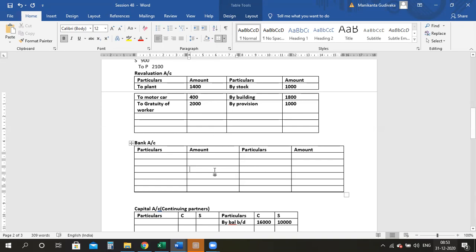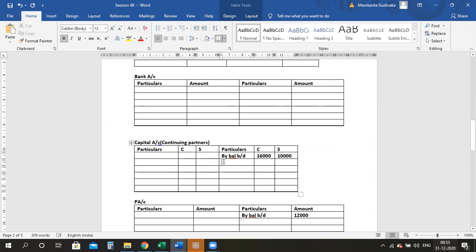2,000 for C. By reserves 2,000. Yeah. Now 5,000 into 3/10, that is 1,500. For both S and P, it will be 1,500 only, no? Yeah, right. So by reserves for P also it is 1,500.